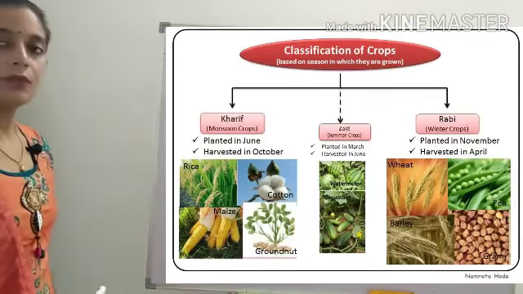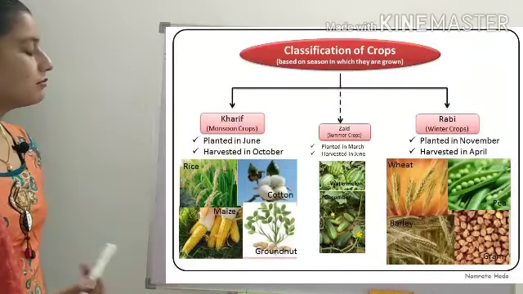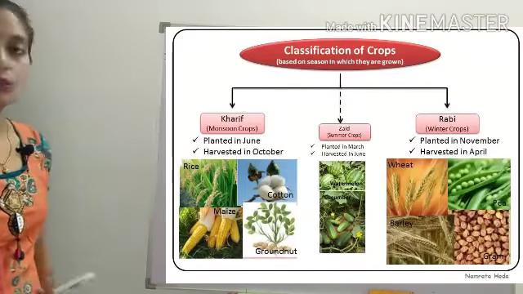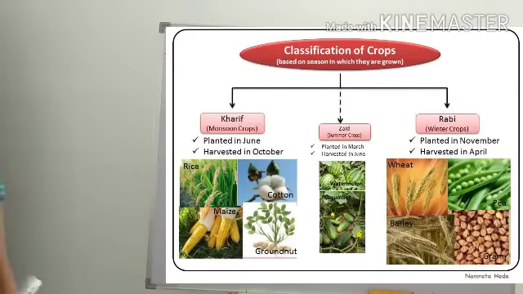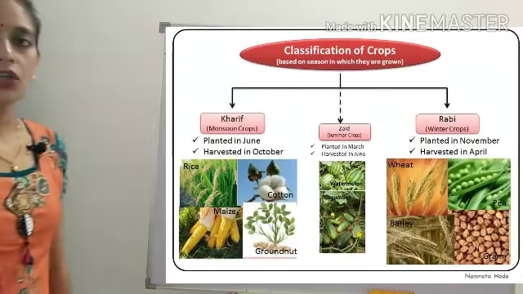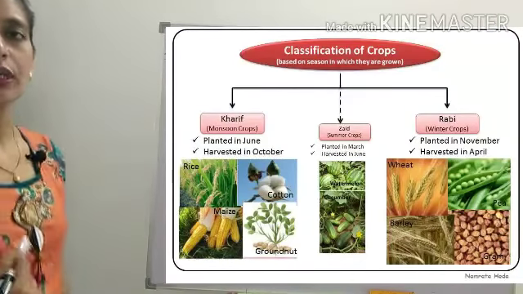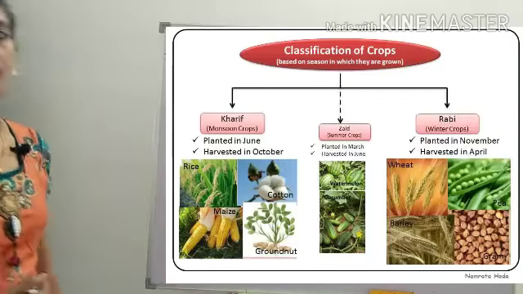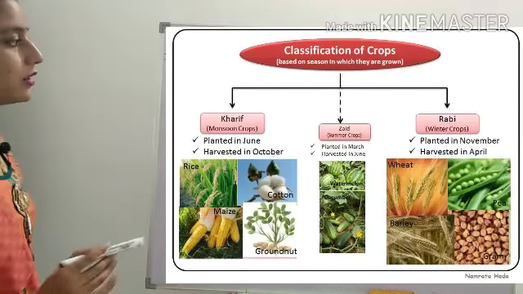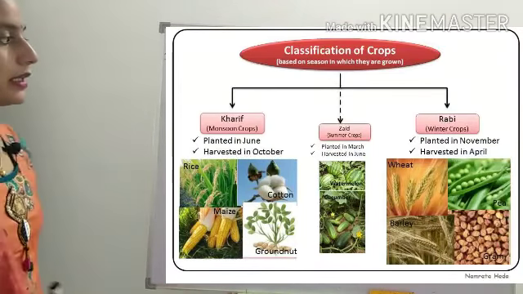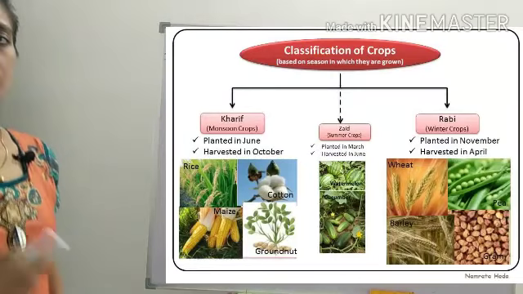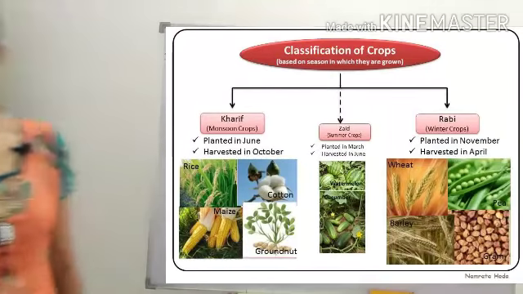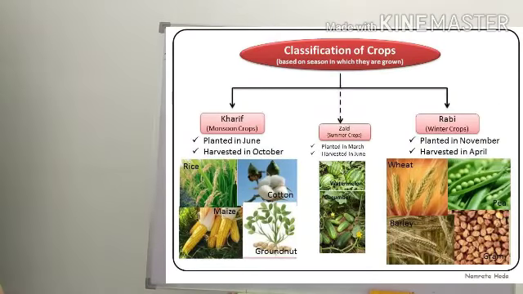The examples are watermelon and cucumber. Then we have the Rabi crop, which is called the winter crop. It is sown in November and harvested in April. The examples are wheat, peas, barley, and gram.